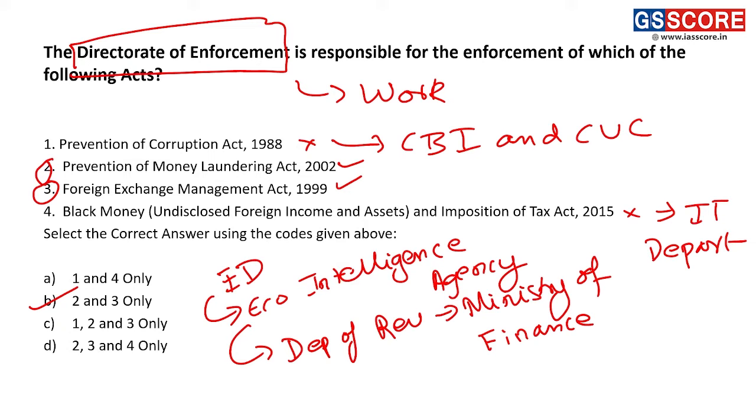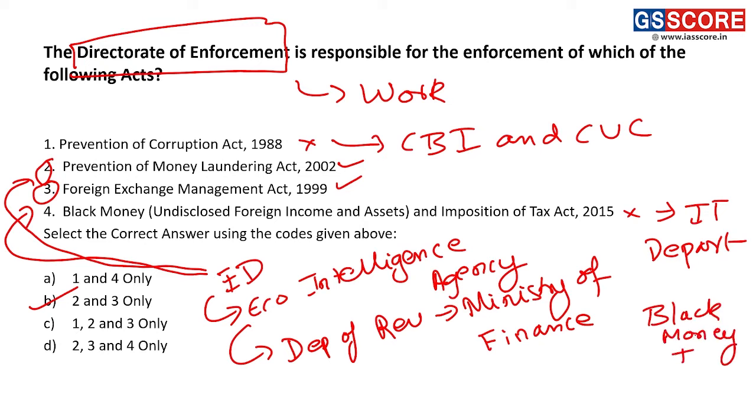And basically, as I told you, it looks into enforcement of two laws. First is the Prevention of Money Laundering Act, and second is the Foreign Exchange Management Act. So these are the two laws that give the Enforcement Directorate its powers. The primary function of the Enforcement Directorate is to control or prevent black money circulation in India, and prevent hawala trade from happening. What is hawala?